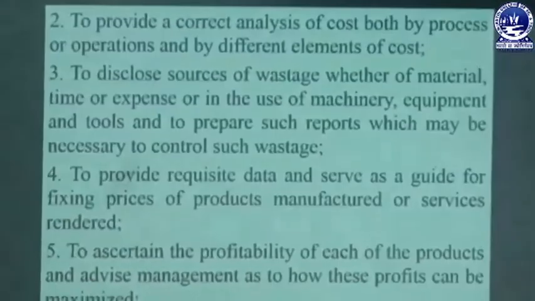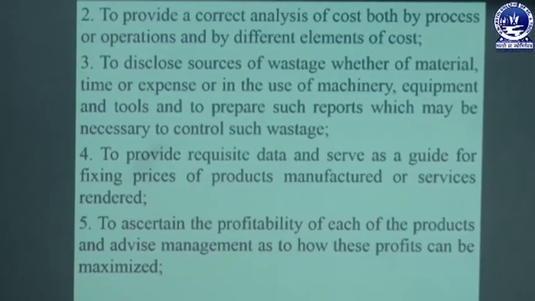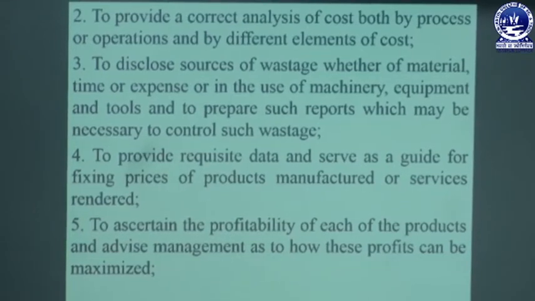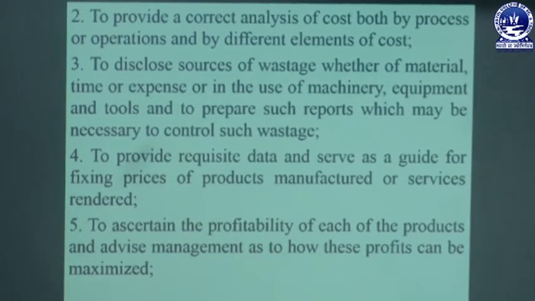Then the next point is to ascertain the profitability of each product and advise the management how this profit can be maximized. Every organization's main objective is to earn profit. Profit is one of the most important objectives. So in cost accounting, the organization has to ascertain the profit for each segment or each division or each product, and provide the management that amount of profit, and take requisite information from the management, so that the profit can be maximized. On the basis of that, different steps can be taken or action can be taken by the management or by the organization.